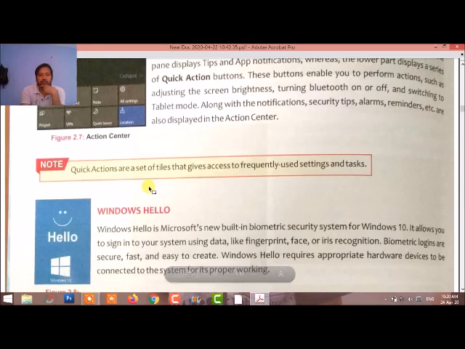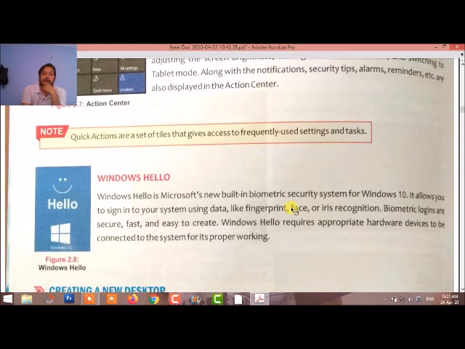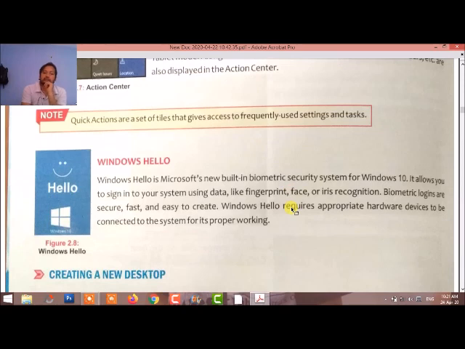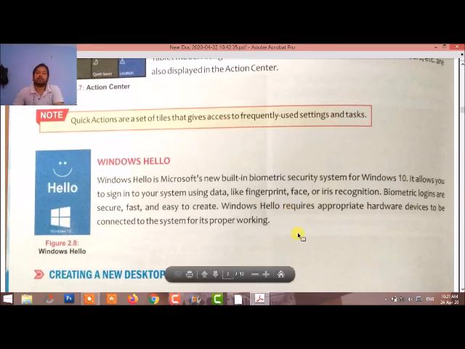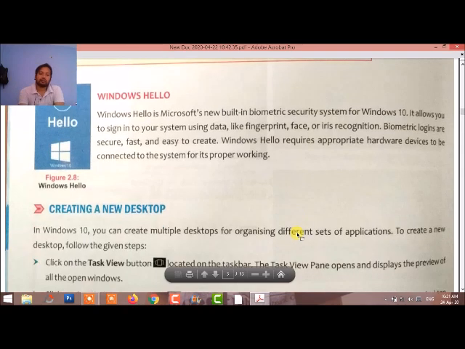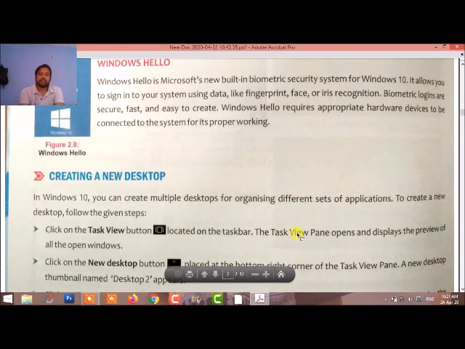Now we are going to see Windows Hello. It is also a feature of Windows. When we start Windows, it gives a message at the start of Windows. Next, we are going to create a new desktop. How can we create a new desktop in Windows 10?